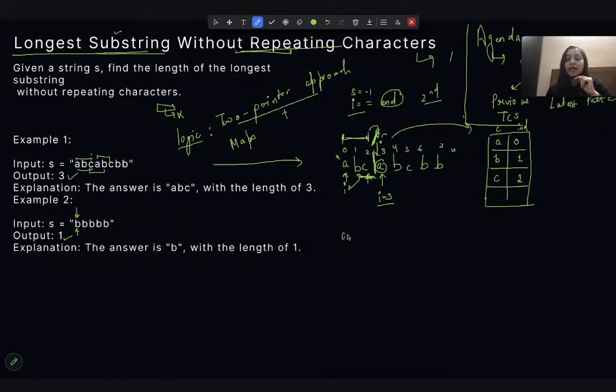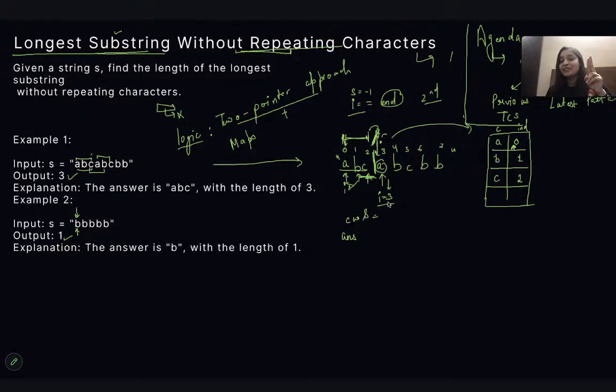So I need to calculate the current substring's size, right? What is the current substring? That previous substring size. So what will be the size? Whatever position I am at, and the start, whatever the repeating character's previous index, that will be my start, right? So it will be 3 minus 0, and the string length will be 3 now.